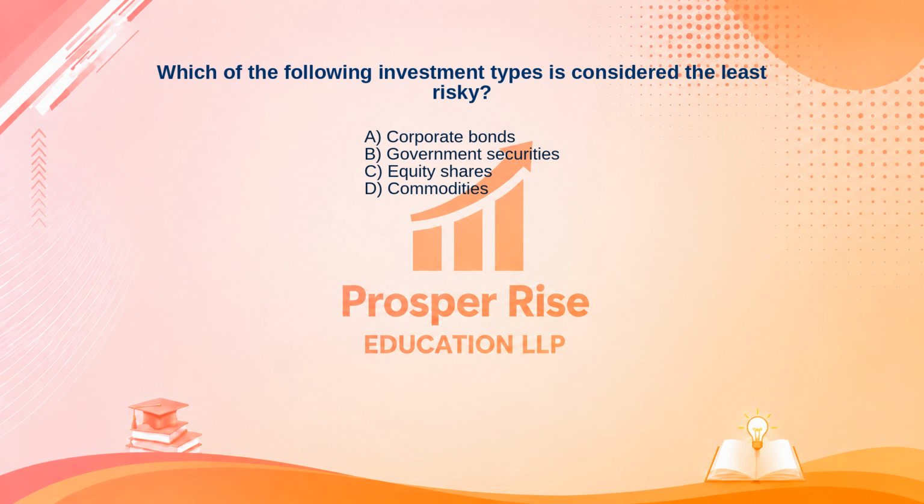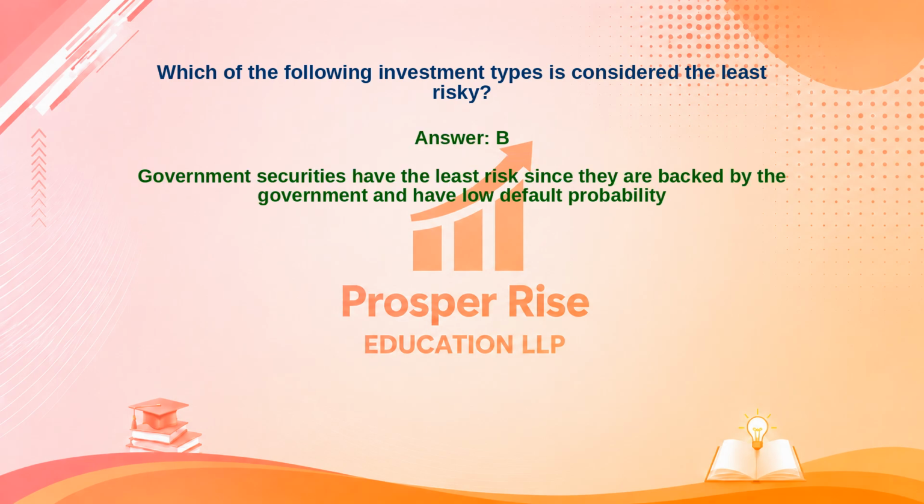Take a moment to pause the video and decide. The correct answer is option B. Let's see why. Government securities have the least risk since they are backed by the government and have low default probability.